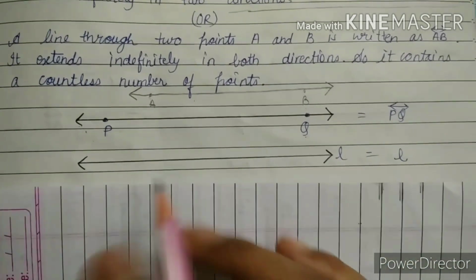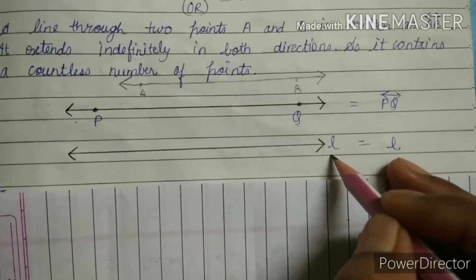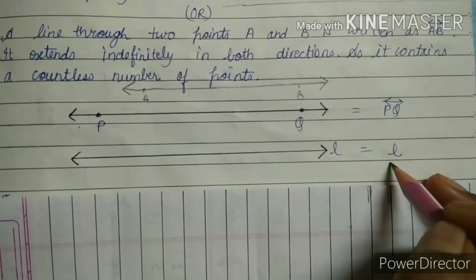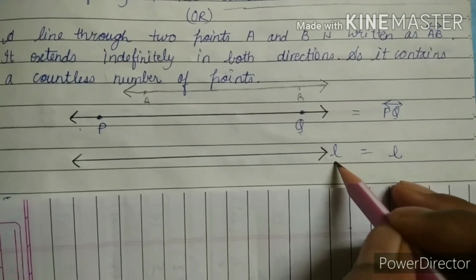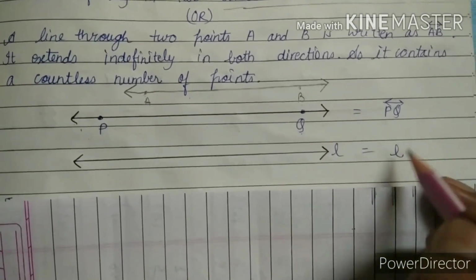One line is also there which does not have any point, but its name is L. In this way we can also give a line the name L. If we are talking in this case, there is no need to draw any point on the line, its name is L.